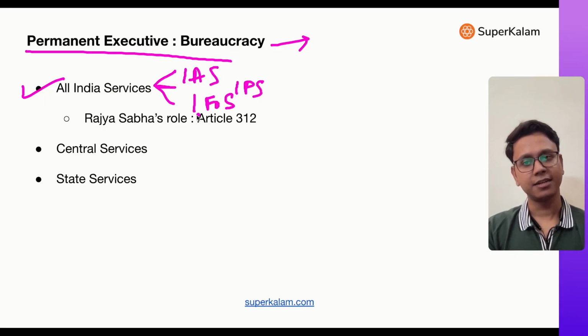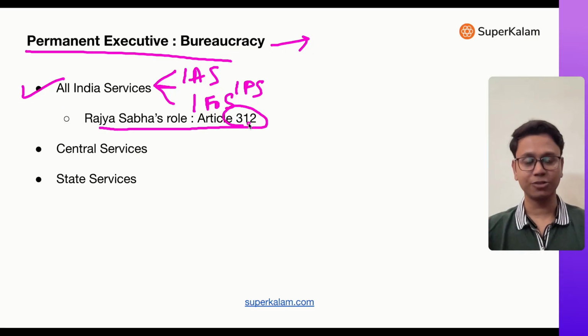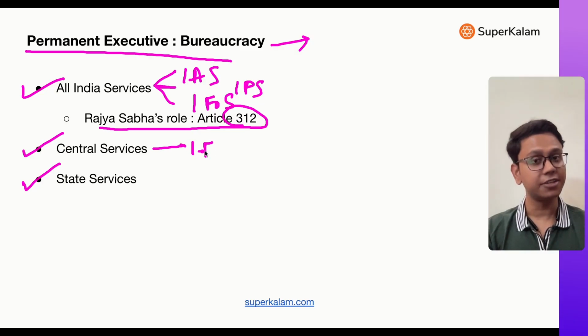The Forest Service was created when Rajya Sabha approved it as per Article 312. I told you on the previous slide, this is the special power of Rajya Sabha. Then there are central services. Central services, for example, the Indian Foreign Service and the Indian Audits and Account Service. In the same way, there are state services also.